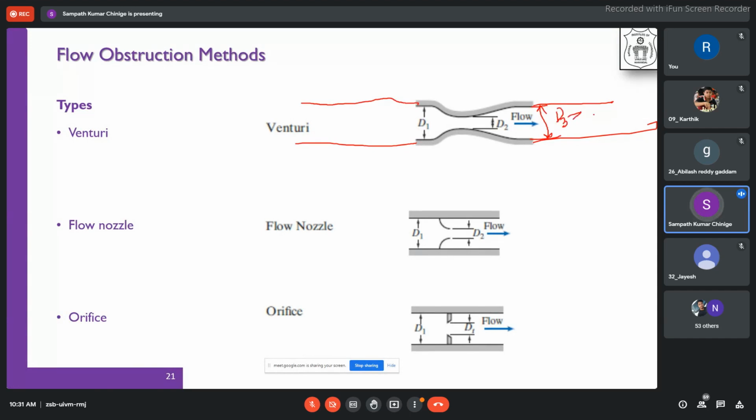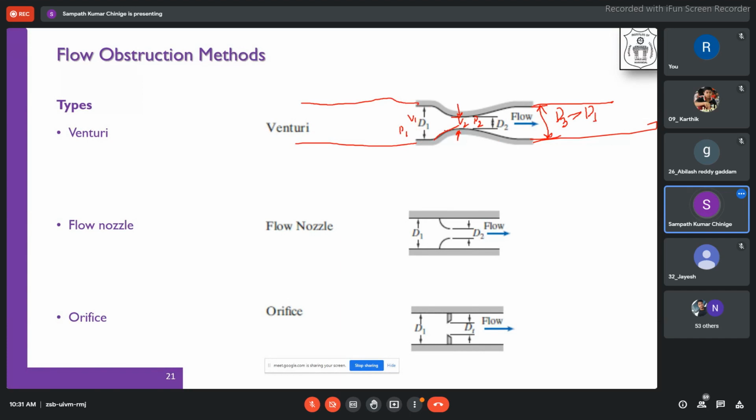So why have we done it like this? Here we have reduced the area to a very small value. Therefore, a pressure differential comes into the picture, and correspondingly there is a local increase in the velocity of the flow. When we consider V1 and V2, V2 is considerably higher than V1, and when you consider P1 and P2, P1 is considerably higher than P2.